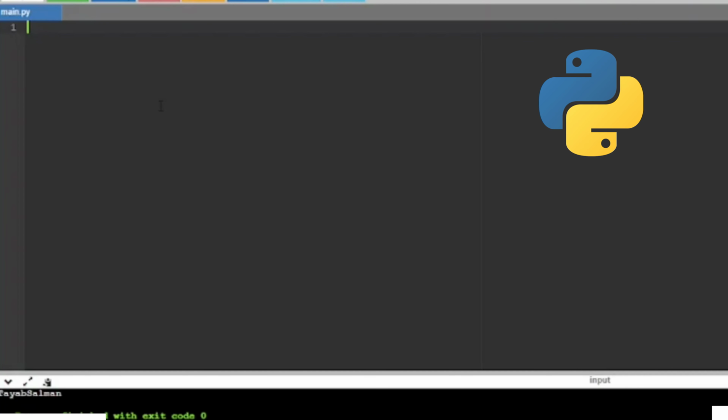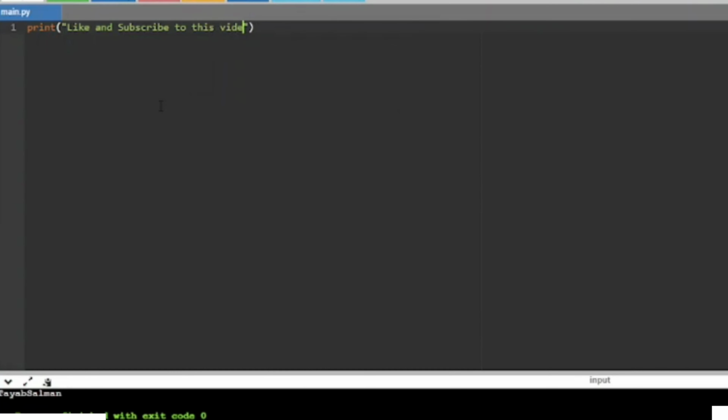So guys, coming to the bonus point, how we can write the same letter to Guptaji in the Python language. It's easy compared to what we did in the C language. Let's quickly check how we can do that. So we simply write print and we give the message what needs to be written onto the screen. Let's say like and subscribe to this video and channel, and let's run it. Voila, there you go. So whatever we did in the C language in many lines of code, here in Python we are able to do that in a single line.